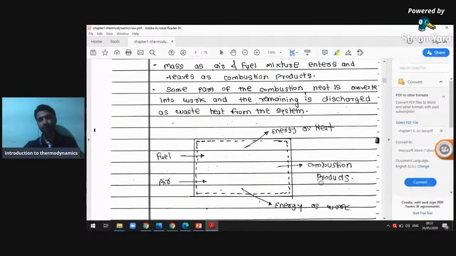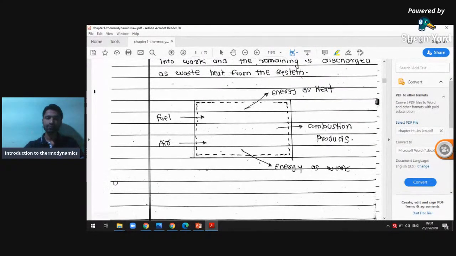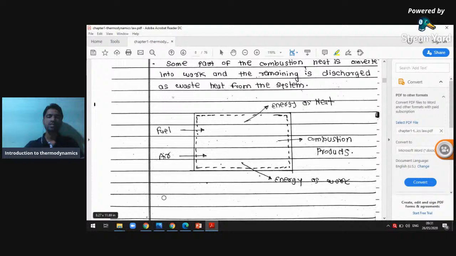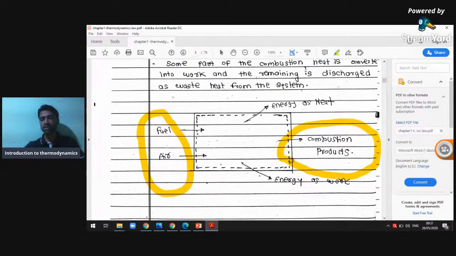Among the different examples of open systems, the IC engine is the best application. The mass of fuel and air come inside the chamber, resulting in mass in and mass out in the form of combustion products. So mass in, mass out, and as a result we get energy as work. We propel the vehicle, we get rotary motion, power available at the crankshaft. At the same time, some heat is released to the atmosphere.